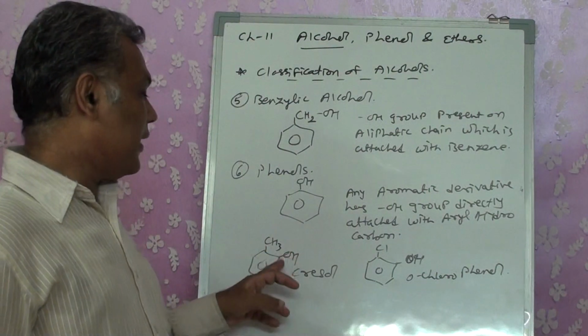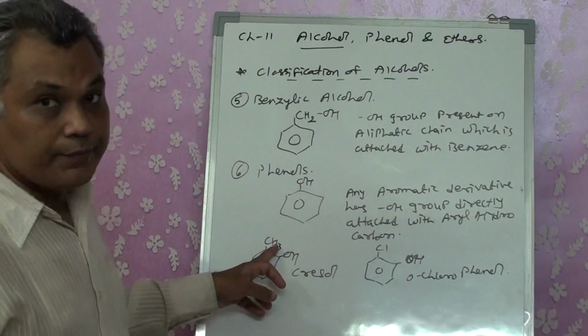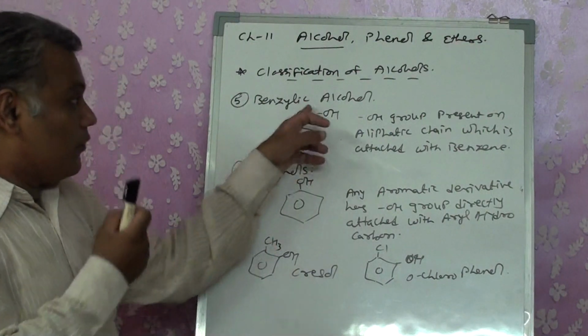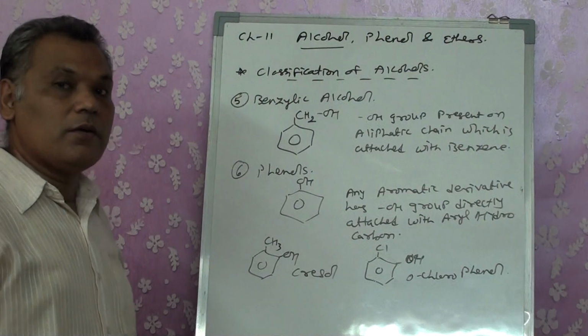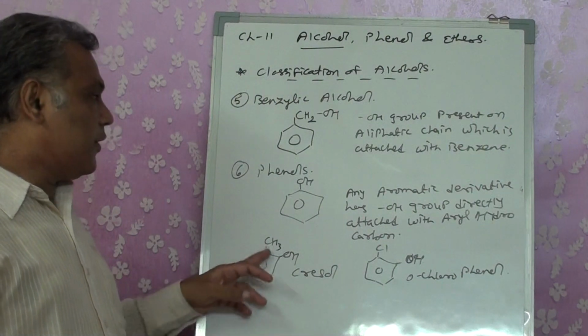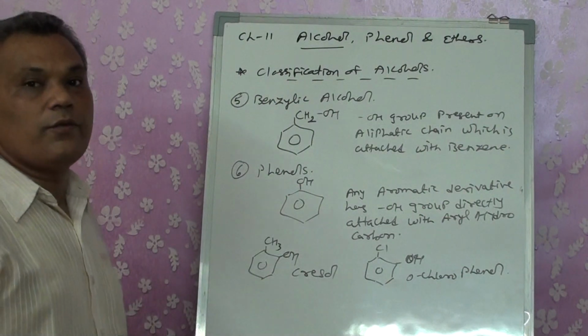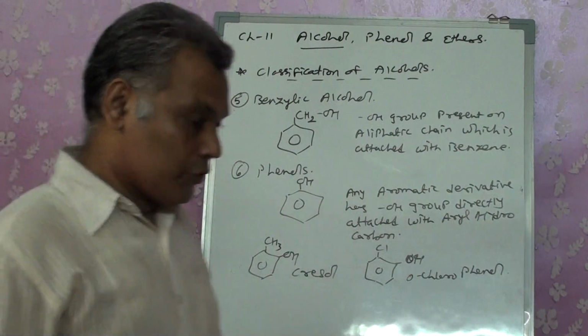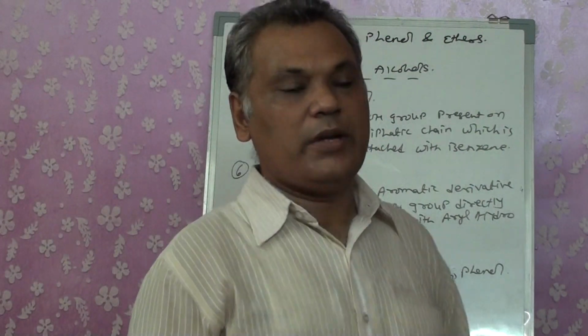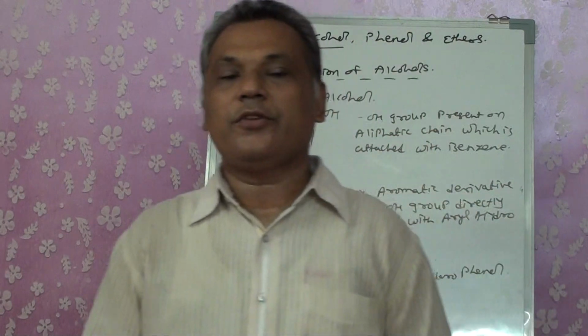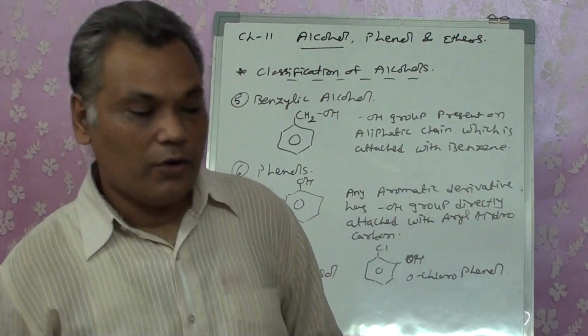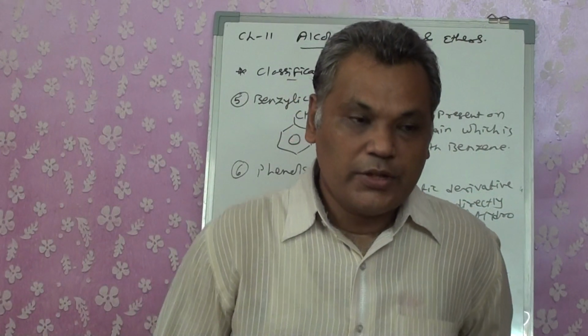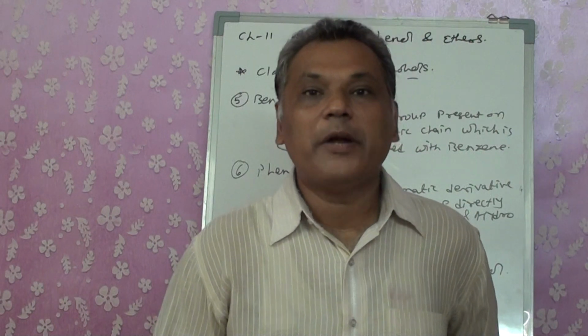The nucleus is directly attached. I have not attached it to this carbon. If it were attached to this carbon, it would have become benzylic alcohol. So when the OH is directly on the benzene ring, it is known as a phenol. Phenols are specific. We don't have any detailed classification of phenols, because the OH can be on the aromatic nucleus at the ortho, para and meta positions.